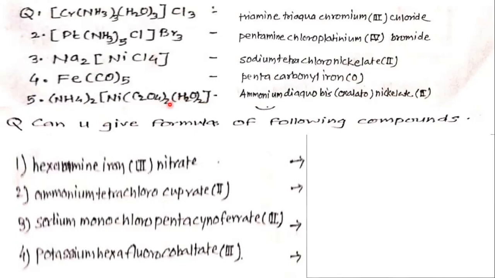Now this is a polydentate ligand, so 2 means bis. Ammonium diaquo bis oxalato nickelate, oxidation number 2. See here, next.